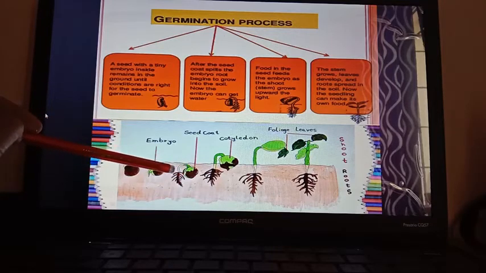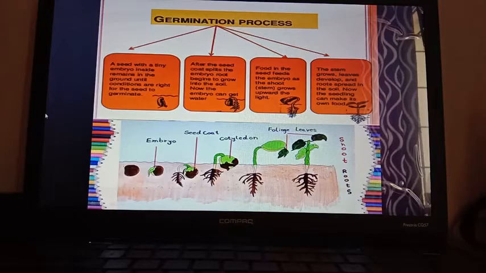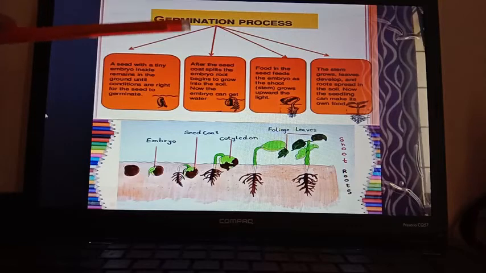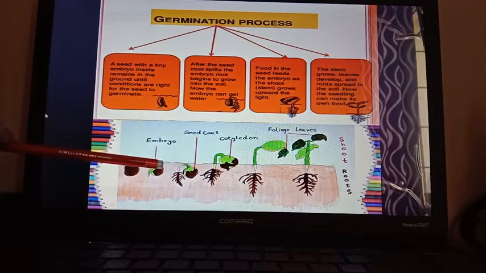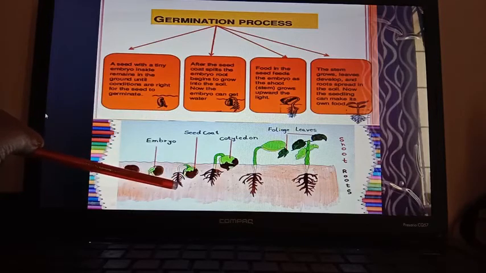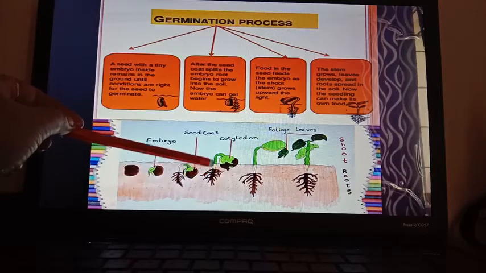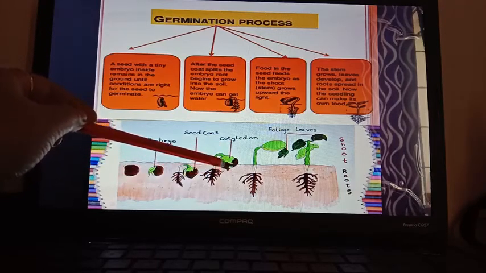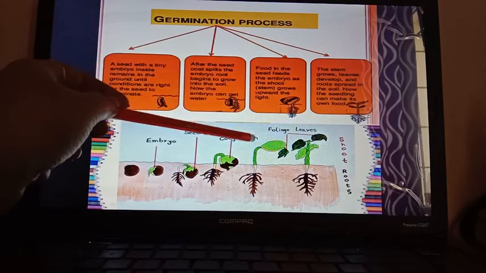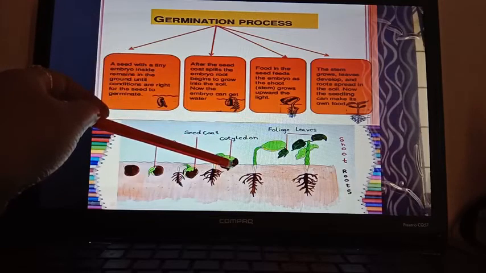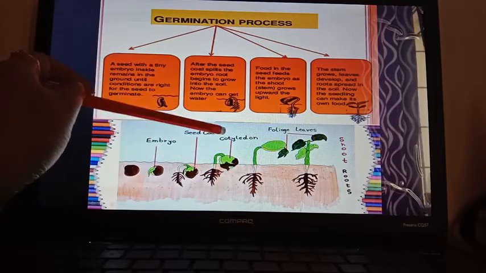Then the embryo contains mainly two parts. The down one is known as the radicle, that is the embryonic root, and the upper one is known as the embryonic shoot or plumule. So first the embryonic root or radicle comes out into the soil, and after that the cotyledon withers off. Here you can see the seed coat is removed.